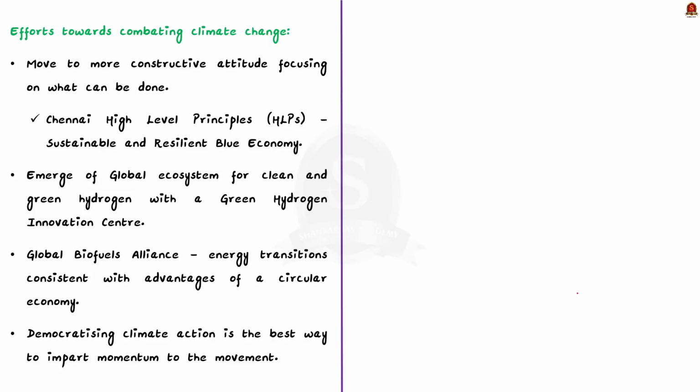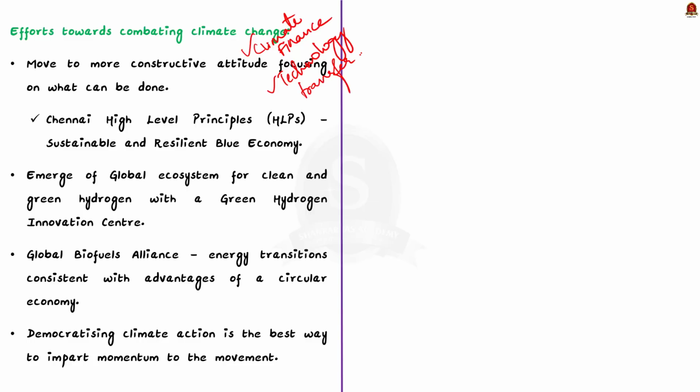See, many nations in the global south are still developing. So, addressing climate change must be a supplementary goal for them. Even they can attain these goals earlier if they are matched with measures on climate finance and technology transfer. So instead of focusing on just setting limits on what should not be done, we should move to a more constructive attitude focusing on what can be done to fight climate change.